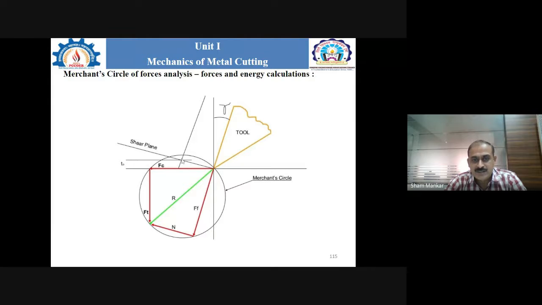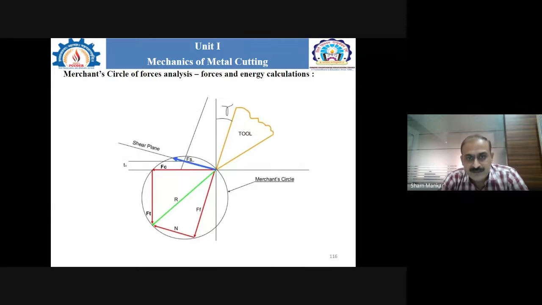That is the shear plane. Apart from that, as we know, when the shear plane is there, Fs is the shear force which is acting along the shear plane, shown by this arrow, that is Fs.